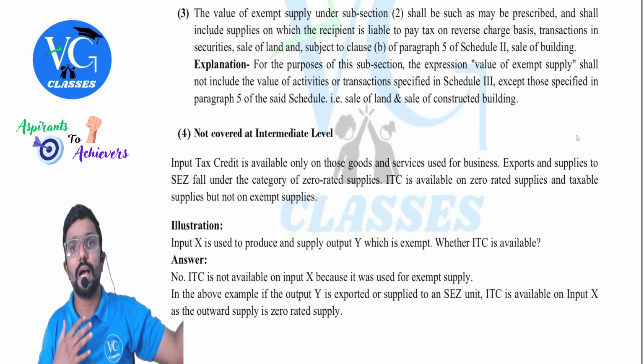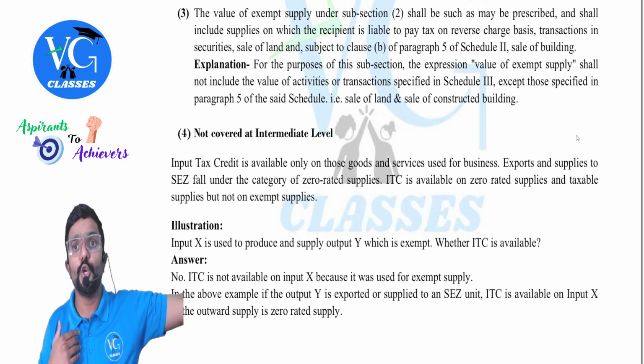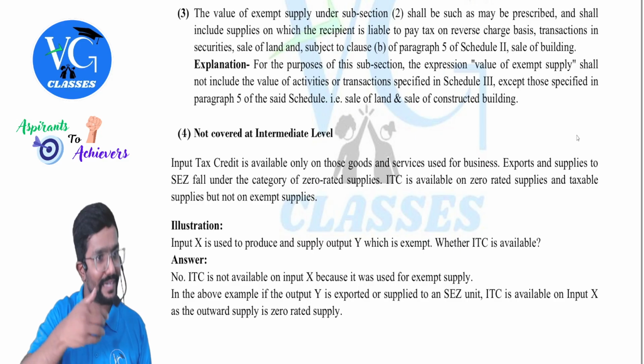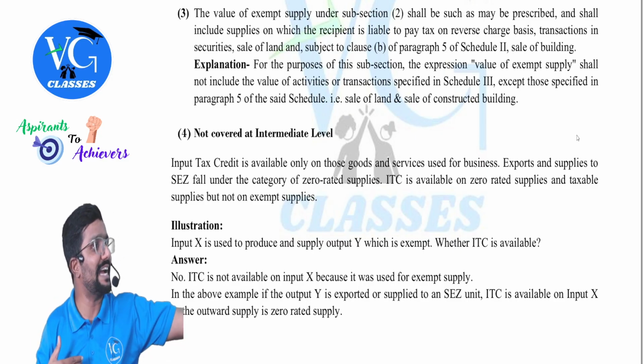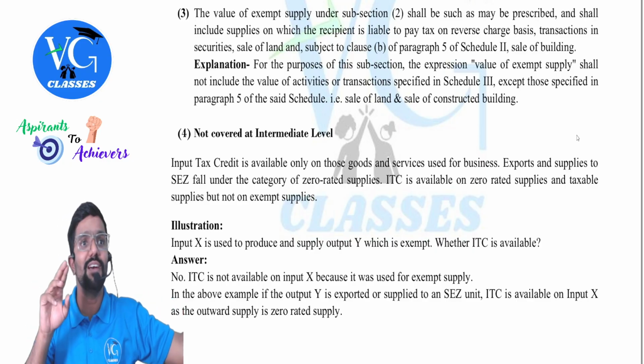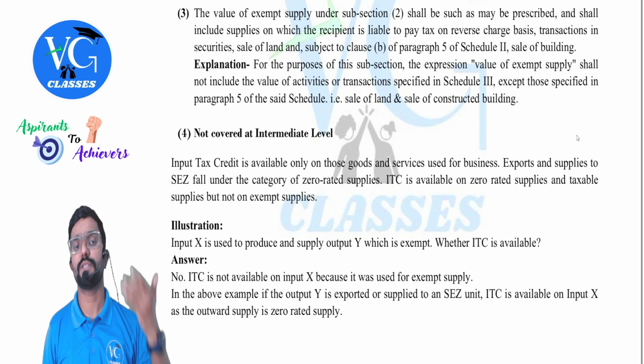Clear? I repeat, I am supplier. You are a recipient. I am supplying to you on which you are supposed to pay tax under RCM. What is that for me? They're telling exempt turnover. Actually, it is taxable, but I am not liable to pay tax. Who is paying tax? Recipient. Actually, we don't call it as exempt supply, but here they're telling treat it as exempt supply.